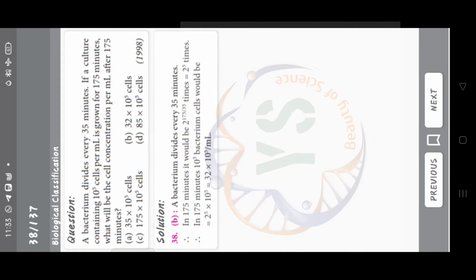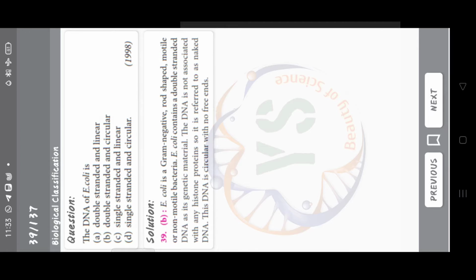A bacterium divides every 35 minutes. If a culture containing 10 power 5 cells per ml is grown for 175 minutes, what will be the cell concentration per ml after 175 minutes? 35 into 10 power 5 cells, 32 into 10 power 5 cells, 175 into 10 power 5 cells and 85 into 10 power 5 cells. Now the correct answer is option B, 32 into 10 to the power of 5 cells.